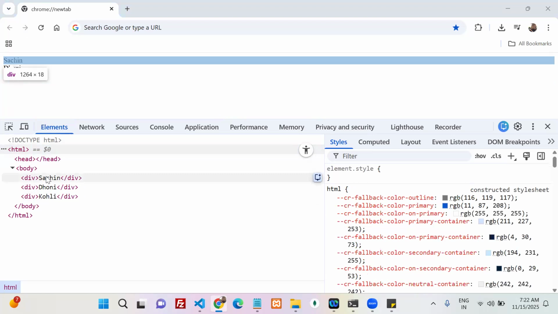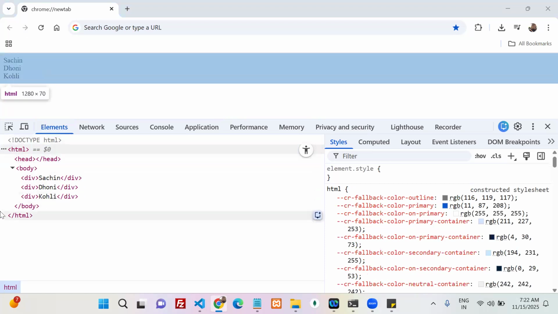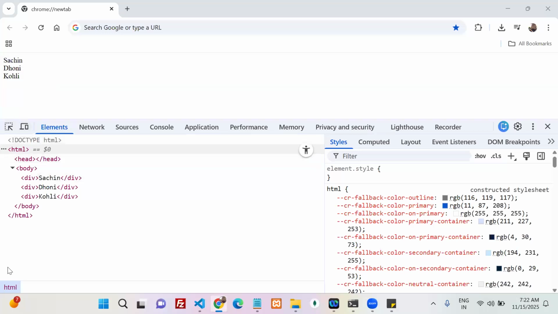My browser placed how many elements by default? Tell me. 3 elements. HTML had the body. Overall, how many elements are there? Overall, 6 elements are there in the DOM.